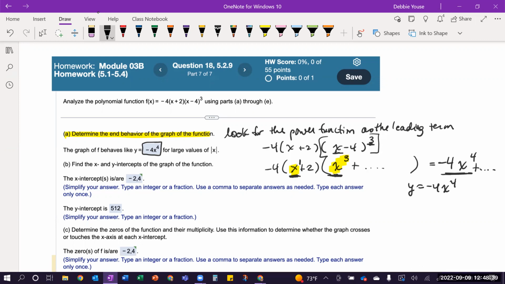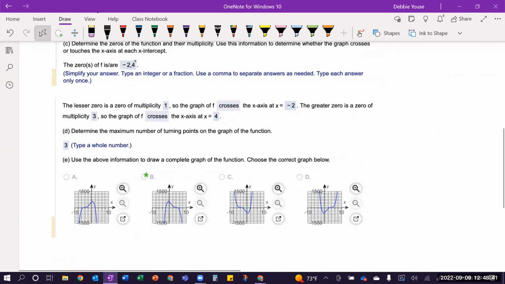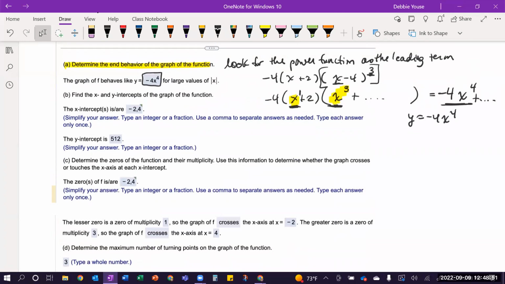Now, what does that tell us? Remember, the last part, E, is we're going to have to draw a graph. Now, I realize this is multiple choice, but you should never approach a multiple choice problem of, let me just see which one I think fits. You should basically create a graph yourself, and then if you've done it right, it should match one of the ones that's there, okay?